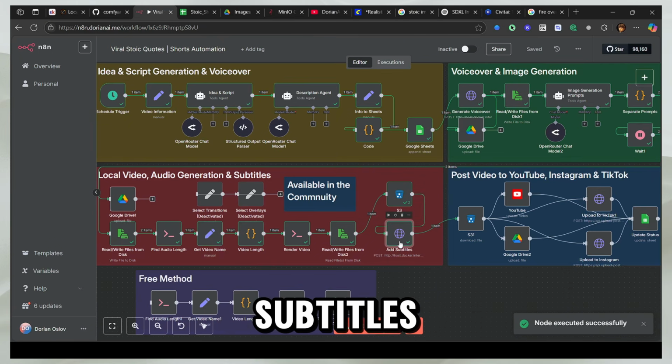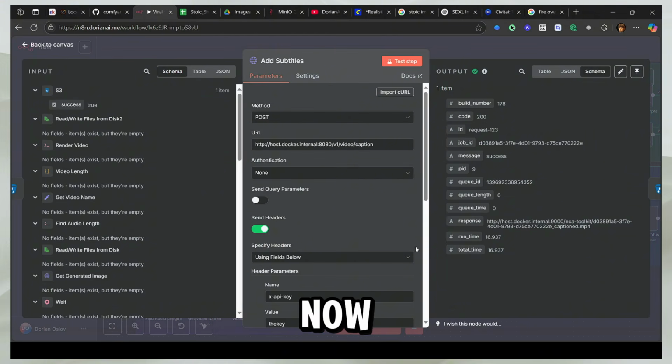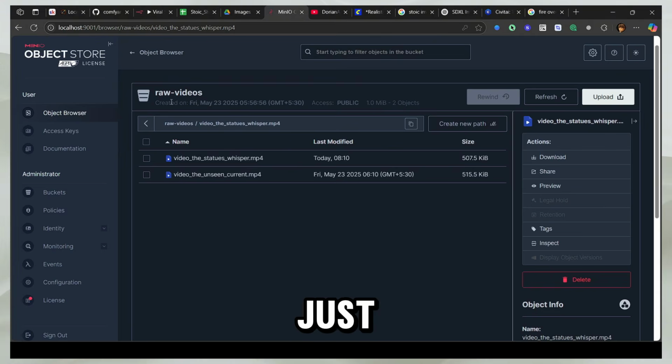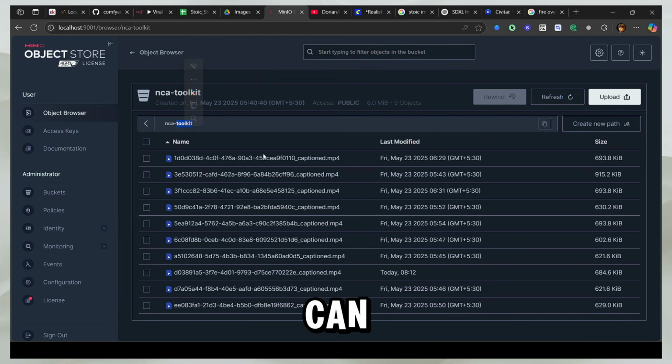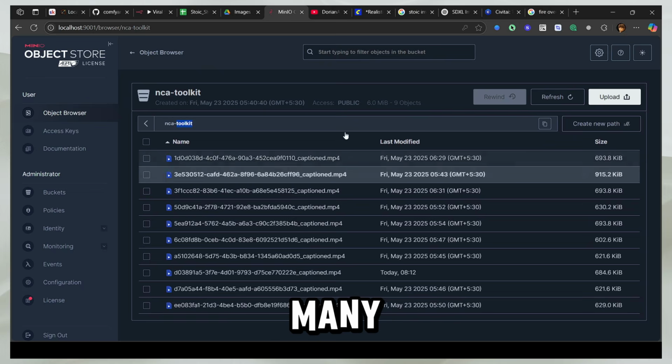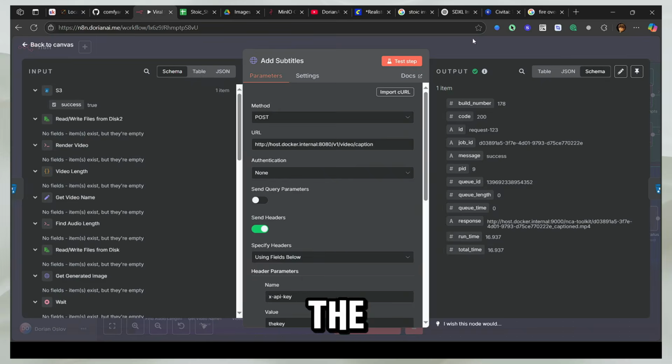So now we have this created, and you can see it gave us the response. This is exactly where it's stored. It's stored in, as you can see, the NCS toolkit. So it just stored it in the other bucket. You can just go in the other bucket and you can see we have the caption videos. I've created many more before just to test out the agent.